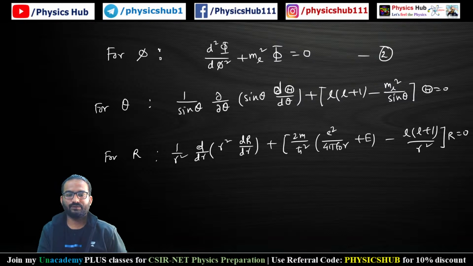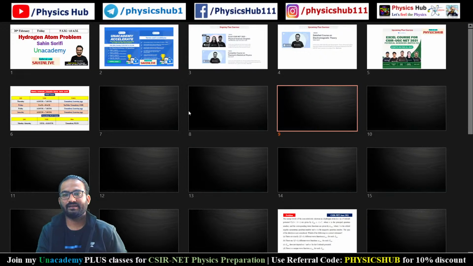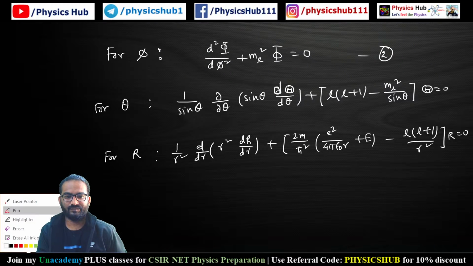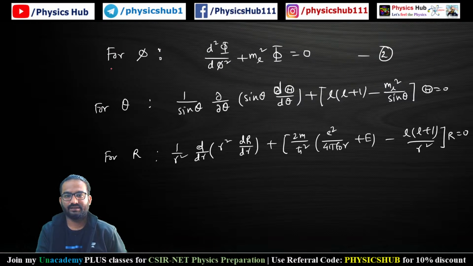These are the equations we get by plugging in the separation of variable technique.